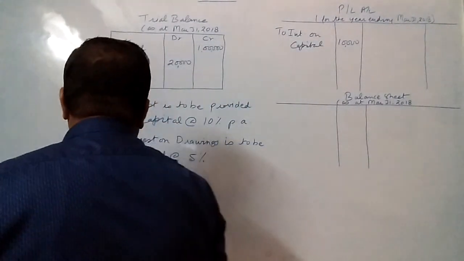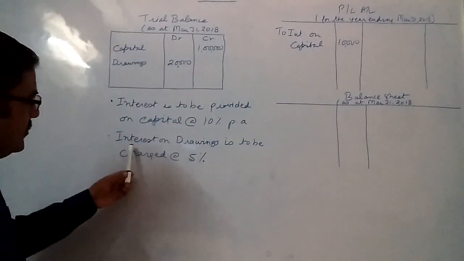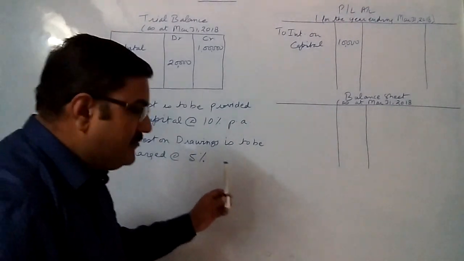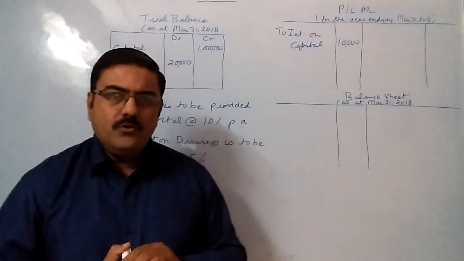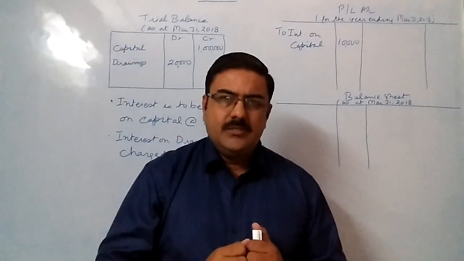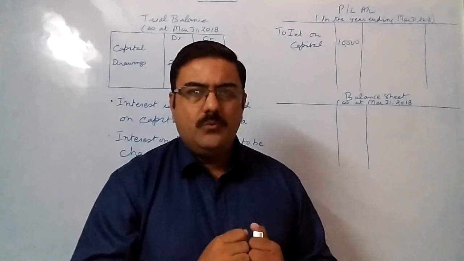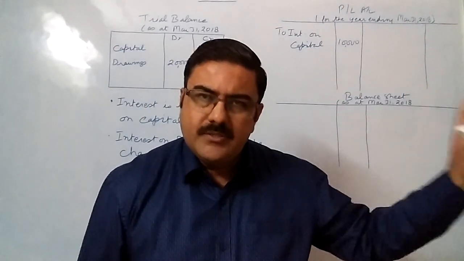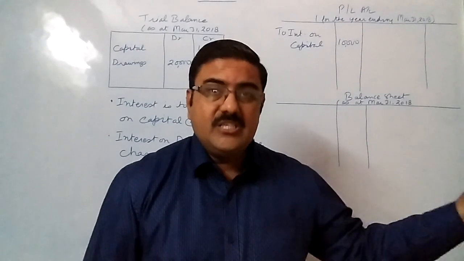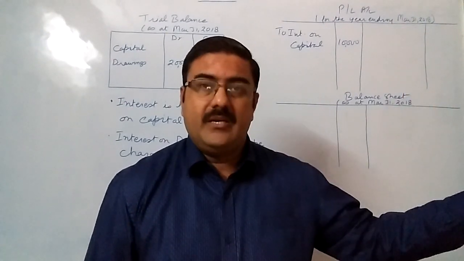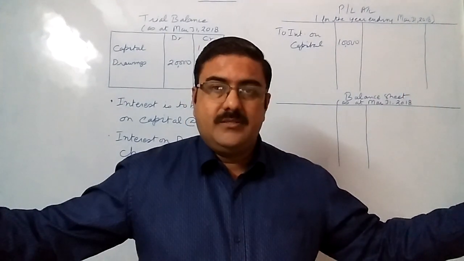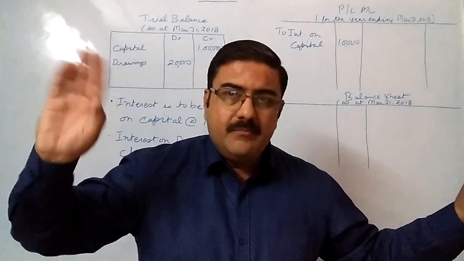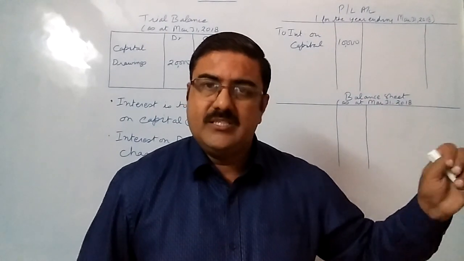Now the second thing comes, interest on drawings is to be charged at the rate of 5%. You people are aware that from the accounting point of view, business is separate and businessman is separate. When the businessman is withdrawing the money from the business, it is a sort of financial assistance provided by the business to the businessman.